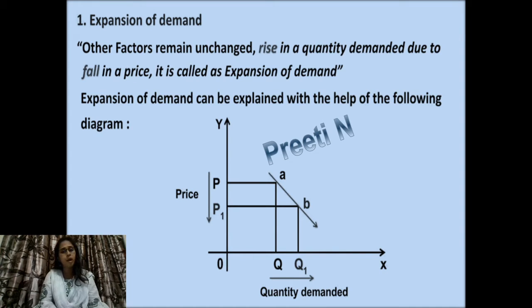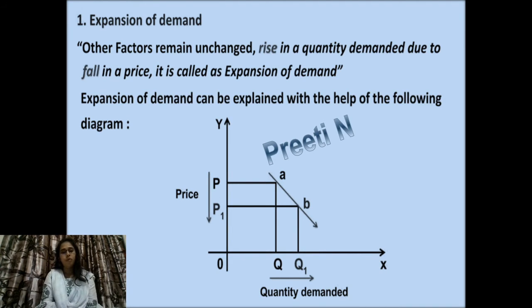Rise in quantity demanded means what? Expanding. Your demand is increasing, expanding. Remember students, we are not going to use increase and decrease. By default we use those words, but here we have to use expansion and contraction, because increase and decrease is a different concept. So rise in quantity demanded due to fall in price is called expansion of demand. We know that when price falls, demand rises, so demand expands. See the diagram.